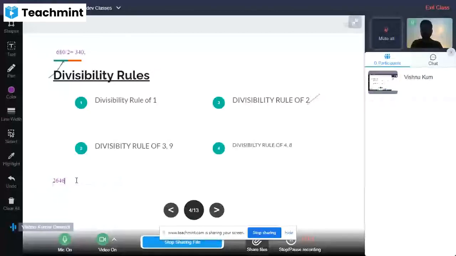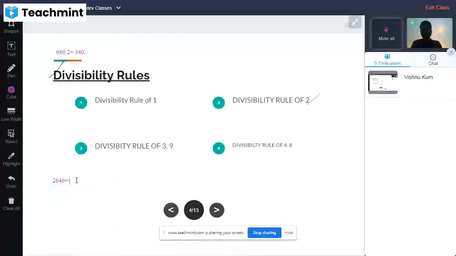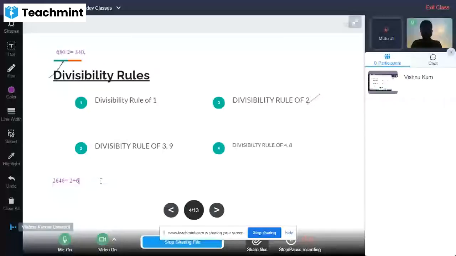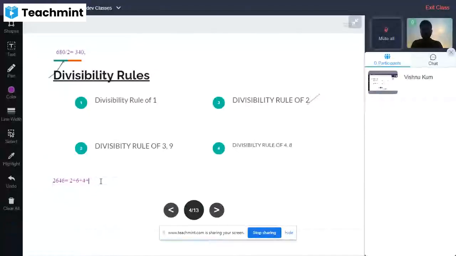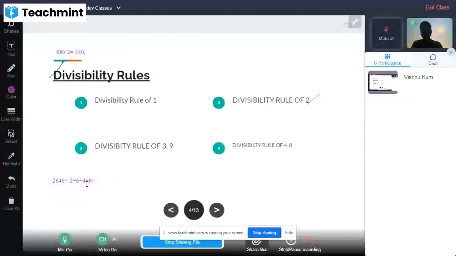Its digital sum will be 2 plus 6 plus 4 plus 6, and the result will be 18.